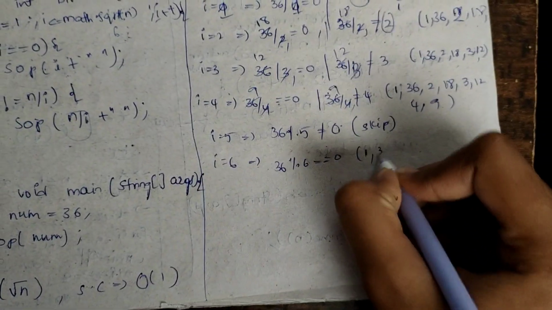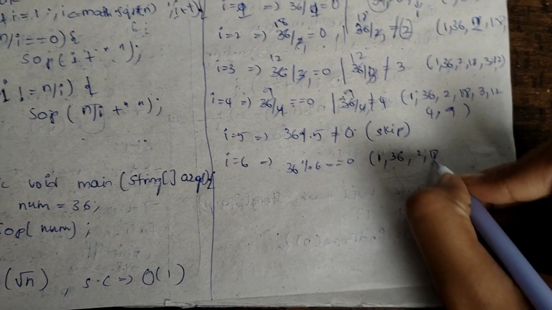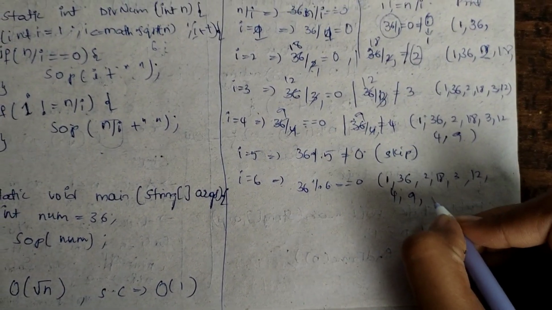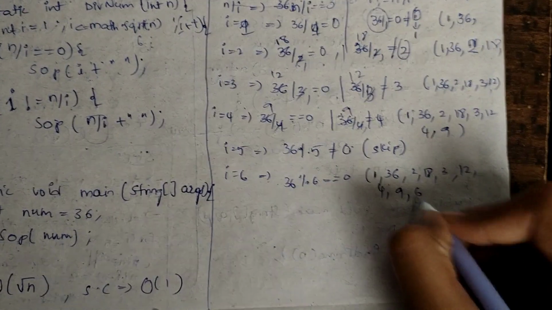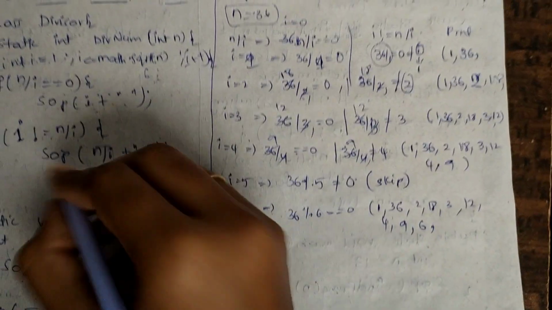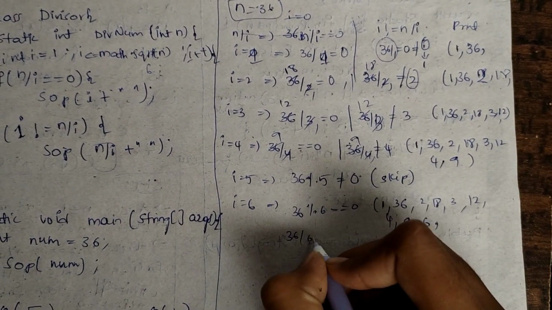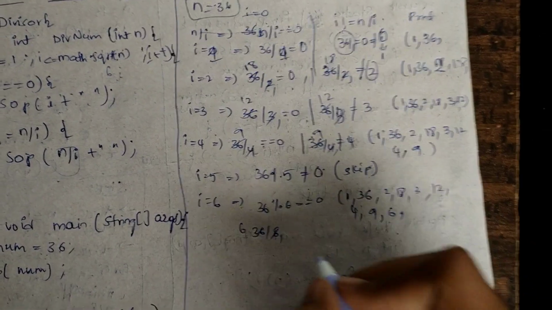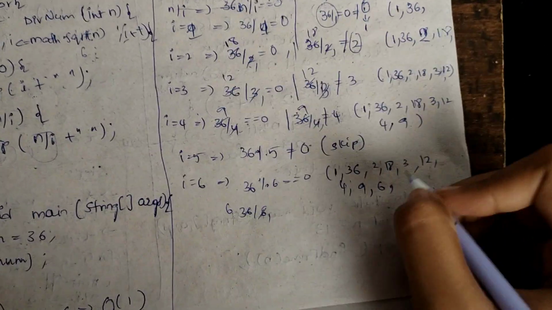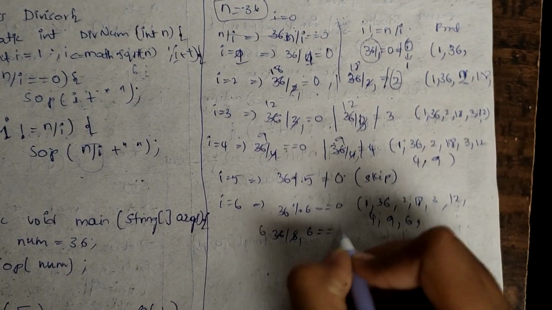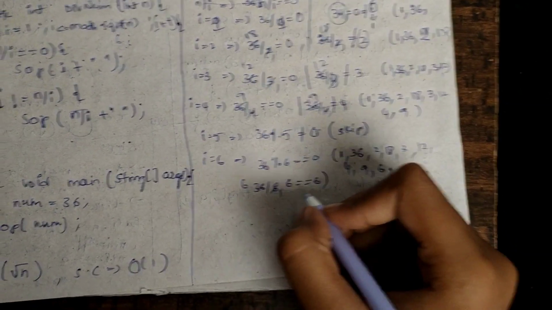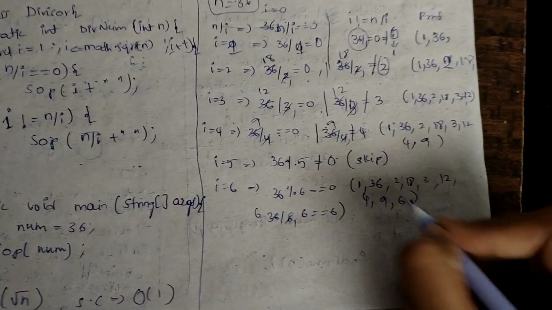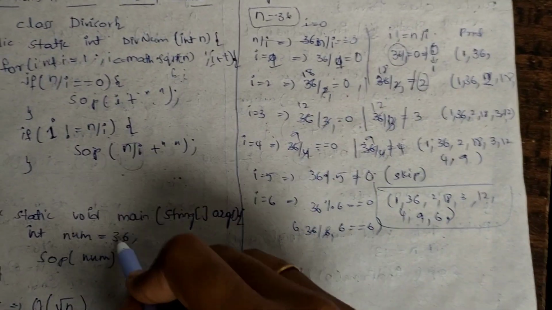Here we will be getting 1 comma 36 comma 2 comma 18 comma 3 comma 12 comma 4 comma 9 comma 6. We get i equal to 6, and again we need to check this condition, right? So 36 by 6, 6 sixes are 36, right? And it is the same. However, n by i is not equal to i, so this condition is false now. I mean this condition becomes true. So we'll skip this and directly print. These are the values which are divisors of the number 36.